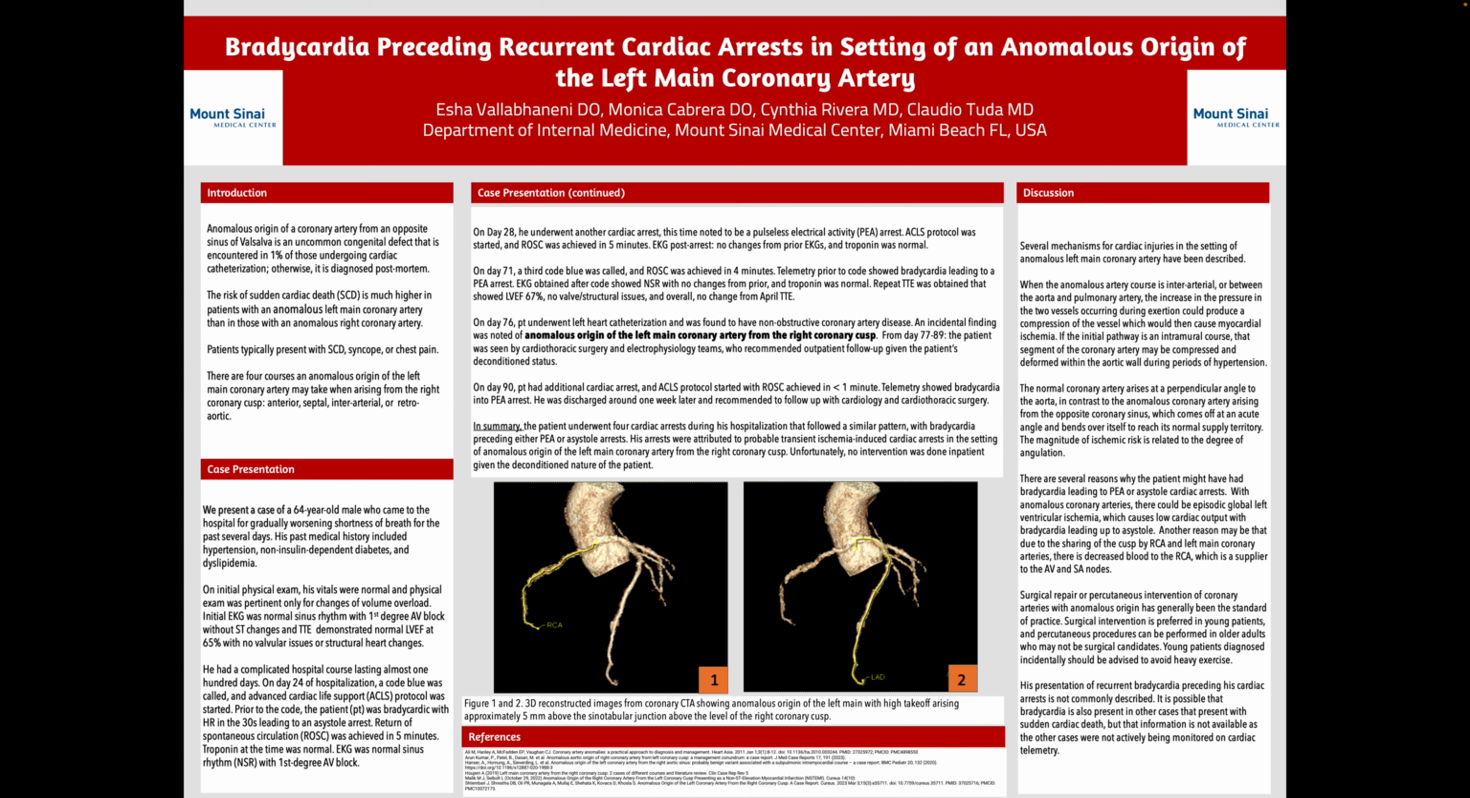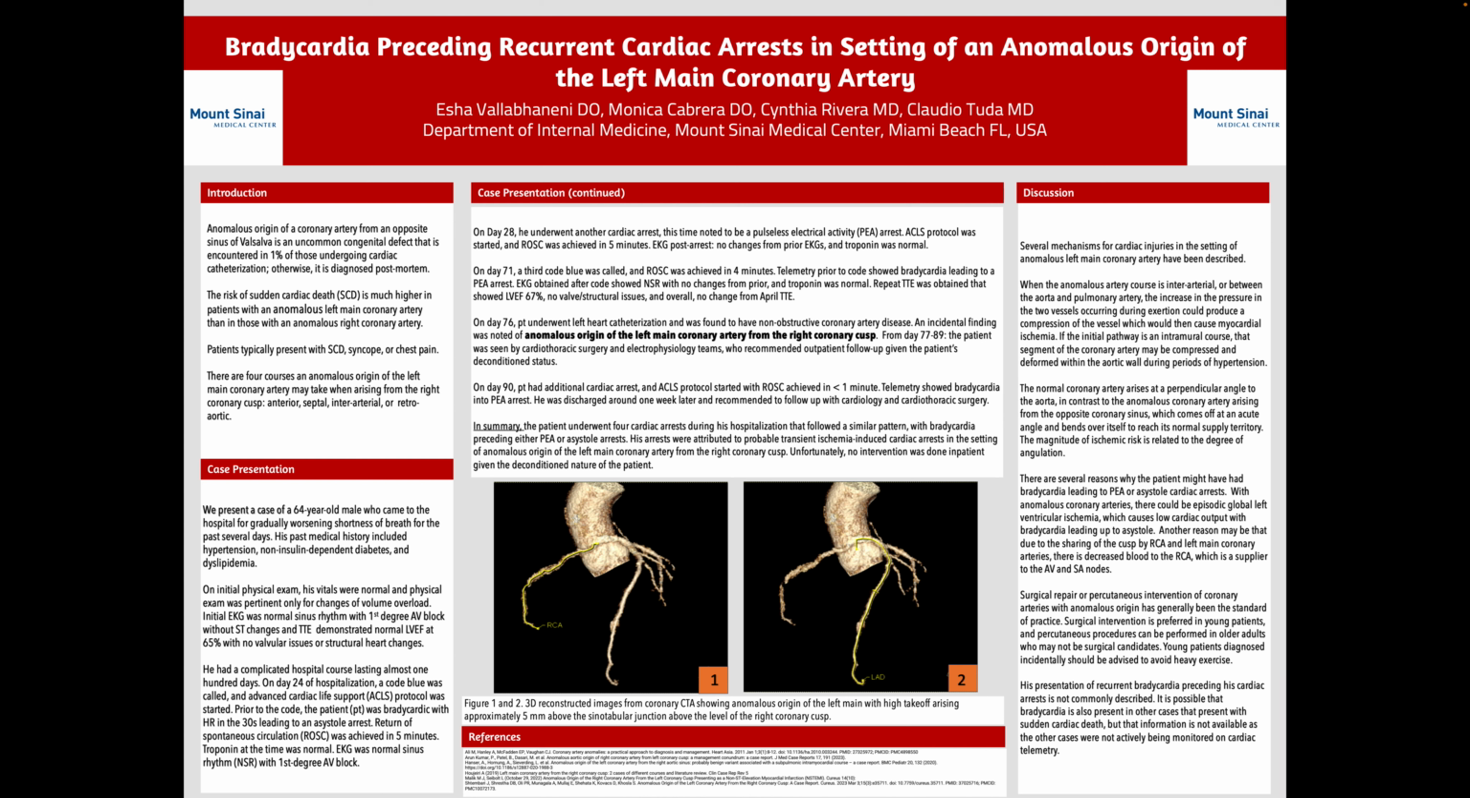Surgical repair or percutaneous intervention of coronary arteries with anomalous origin have generally been the standard of practice. Surgical intervention is preferred in young patients, and percutaneous procedures can be performed in older adults who may not be surgical candidates, as in our patient. Young patients diagnosed incidentally should be advised to avoid heavy exercise.